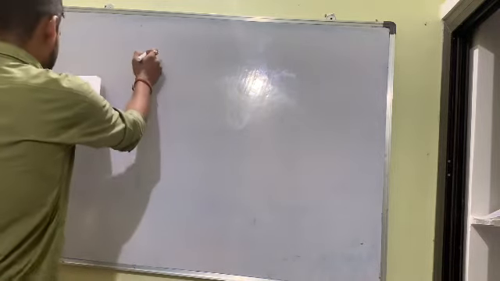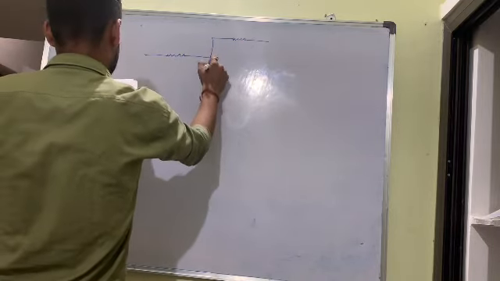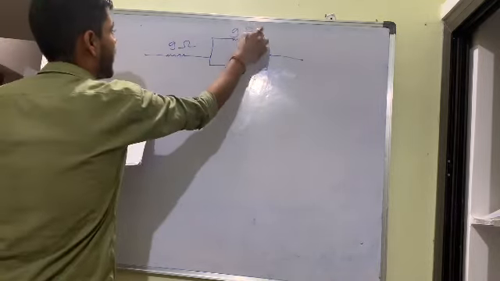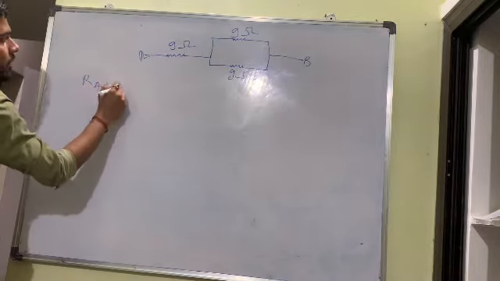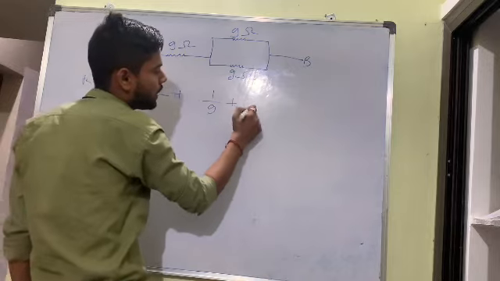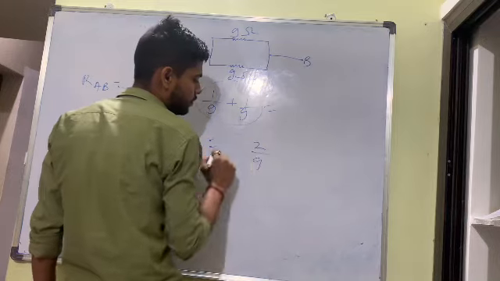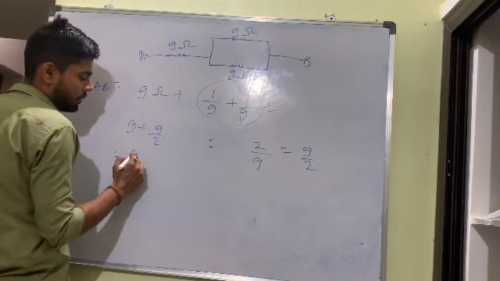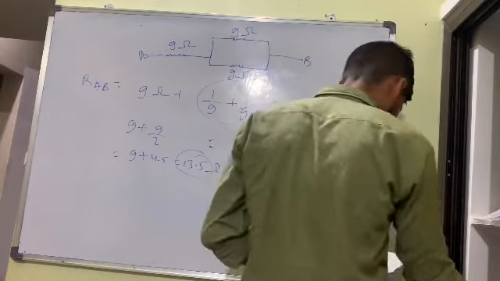Here a question is there, with a diagram. Here 9 ohm, 9 ohm. From A to B, they are asking resistance RAB. Which part is series and which is parallel? So 9 ohm directly, plus 1 upon 9 plus 1 upon 9. If you solve RP first, 9 by 2. So 9 plus 9 by 2, that is 9 plus 4.5. 13.5 ohm is the answer.